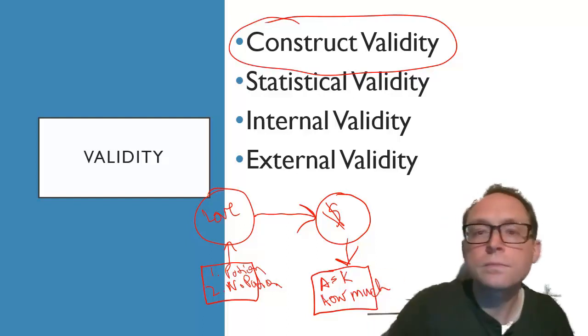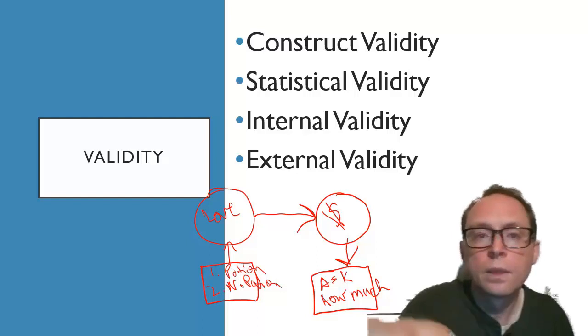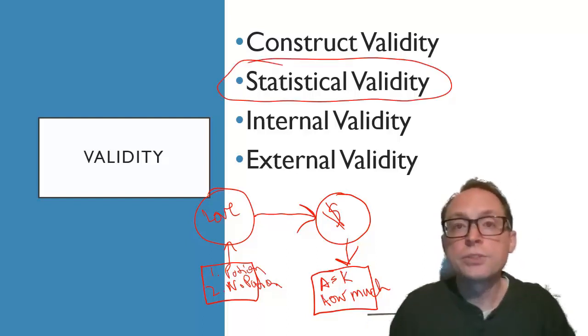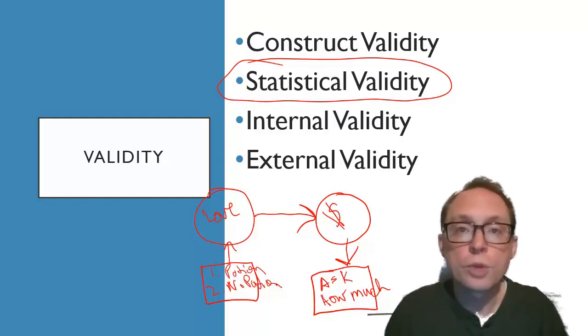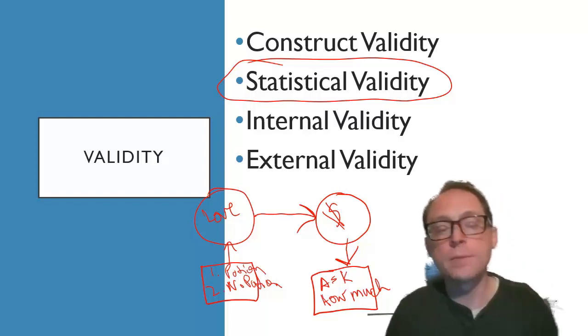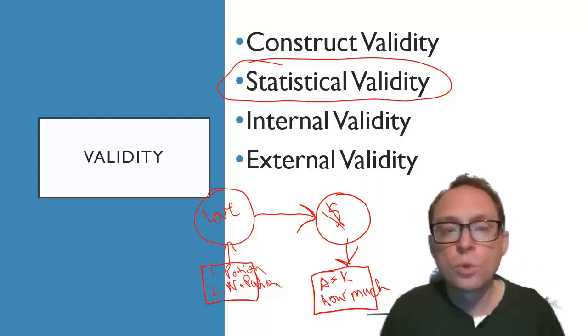Next, statistical validity. Statistical validity just says, did you run the statistics in the way that you can actually come to the conclusion that you're supposed to come to? So let's say we did this study, and after we did this study, we decided that we were going to run,